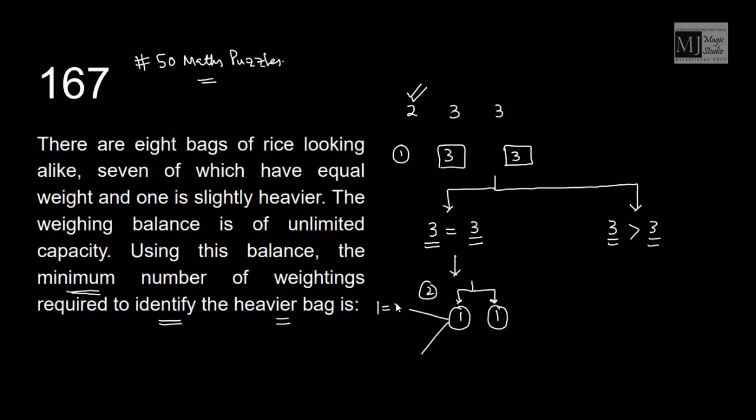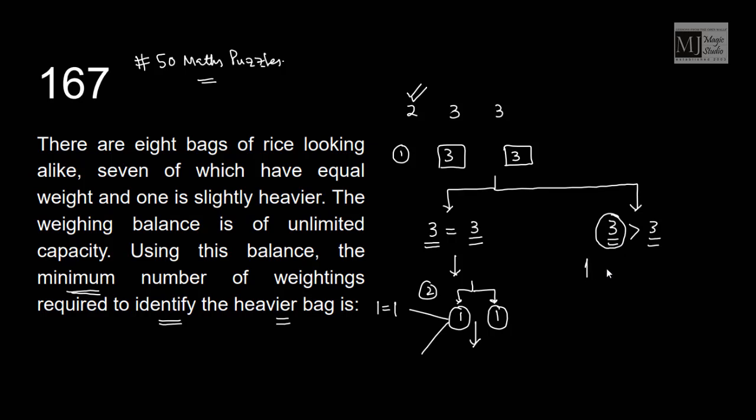If these 2 are the same, which cannot happen. Why? Because the heavy bag is among these 2. That means obviously one of the pans will go down, and we will find the heavy bag in 2 weighings only. Now case 2. Suppose the heavy bag is in this group of 3 bags.